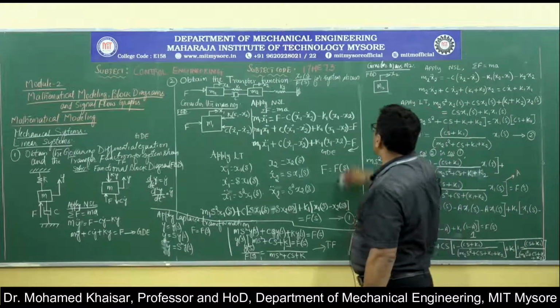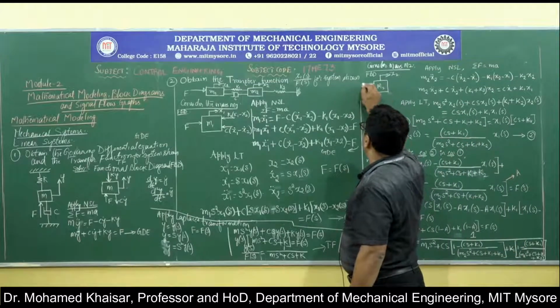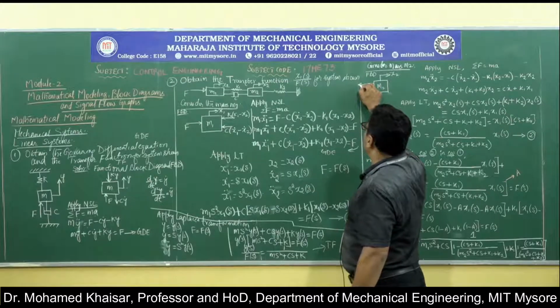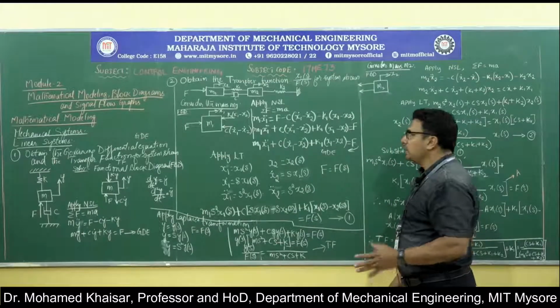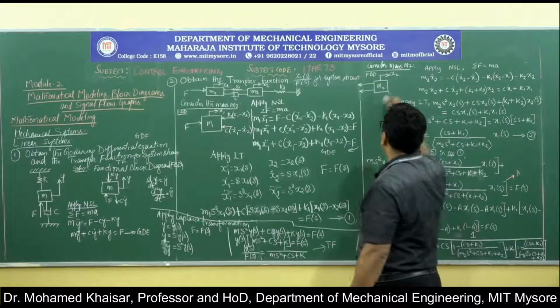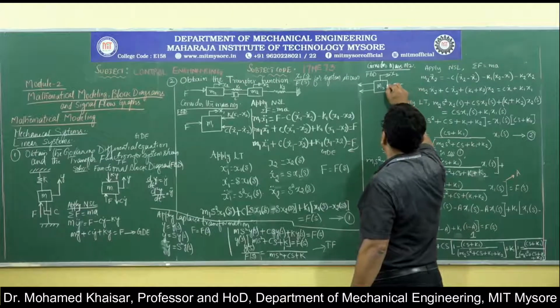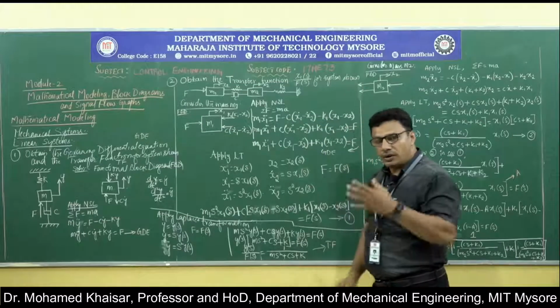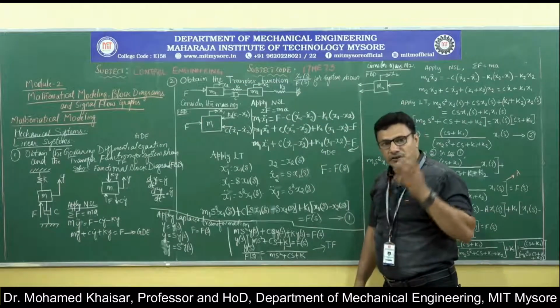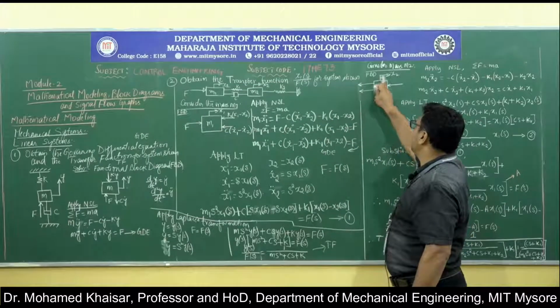So there will be a force due to the presence of spring K1, a force due to the damper with the damping coefficient C, and a force due to the spring with the stiffness K2. All three of them will be offering resisting forces to the displacement x2.